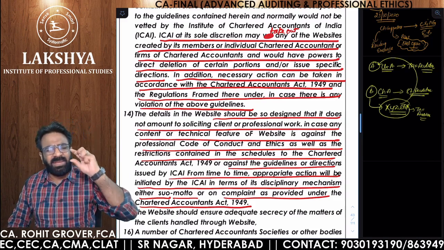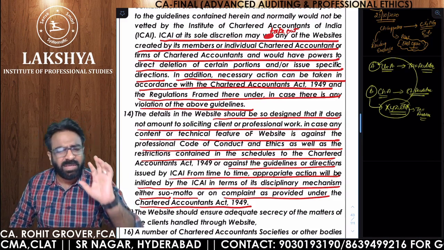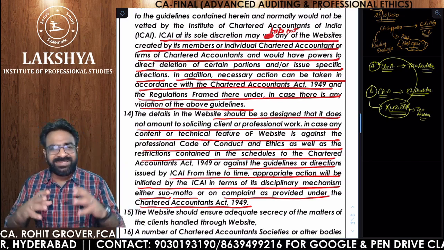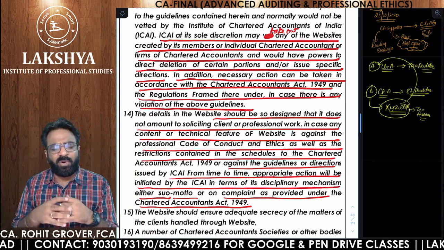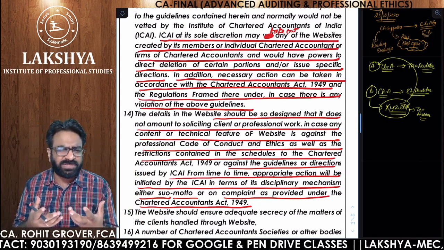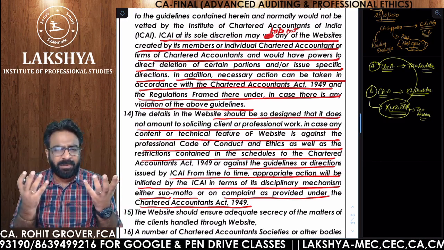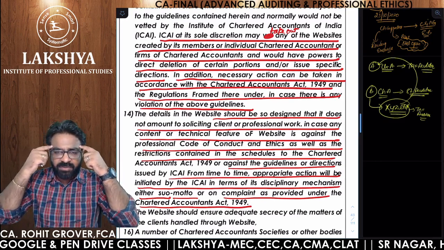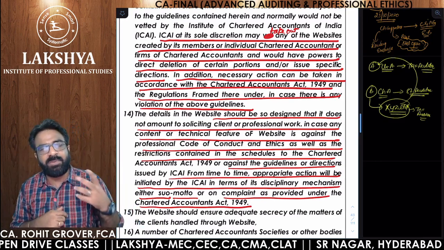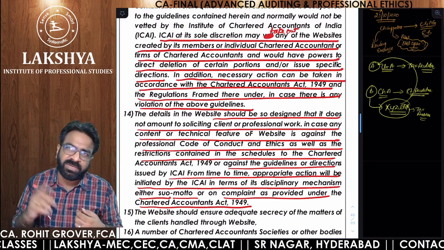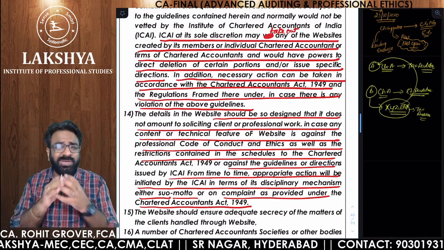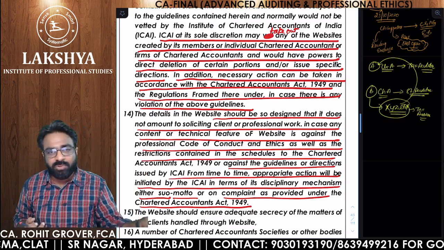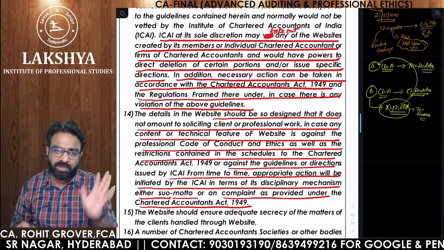So the main thing you have to understand in the website is that the pull model is the main thing. Once the professional ethics topic is over, you will automatically start getting the answers to all the professional ethics questions. It is a very easy topic. Because once we learn and read each and every word of our chapter, things have gone inside our head. Automatically, you will understand, okay, is it amounting to publicity? Is it amounting to advertisement? Automatically, you will come to know. So you need not mug up. Try to understand what ICA is trying to tell the members in practice: don't do that, don't do that, don't do that. If you are doing that, you are guilty of professional misconduct.